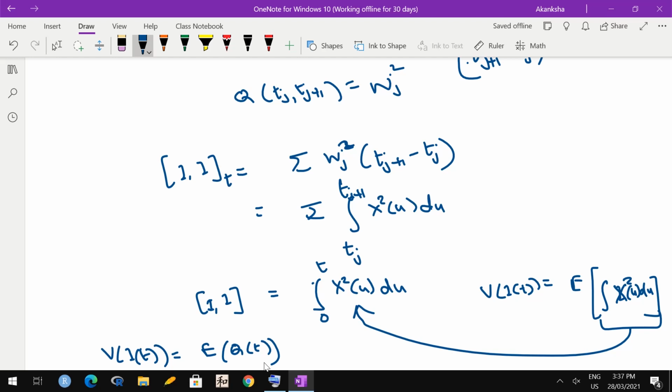Whereas variance is a constant parameter, obtained by taking the average over all possible paths. So here we are getting that variance is actually the expectation of quadratic variation. So variance is the average of quadratic variations across all the paths. This is a very interesting property of Ito integral of a simple process.